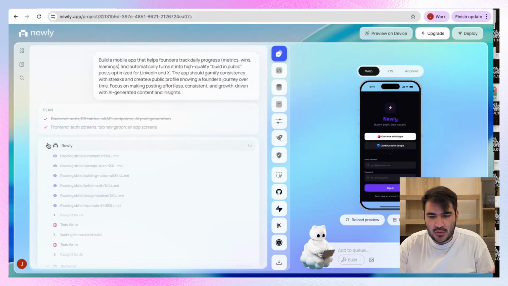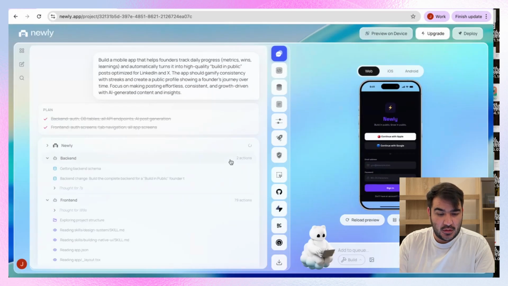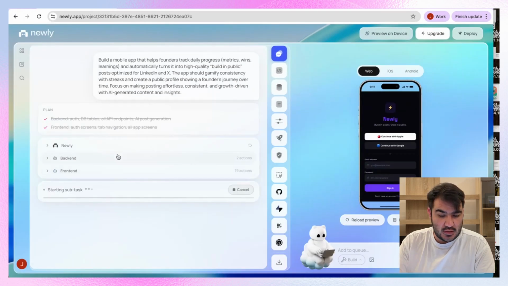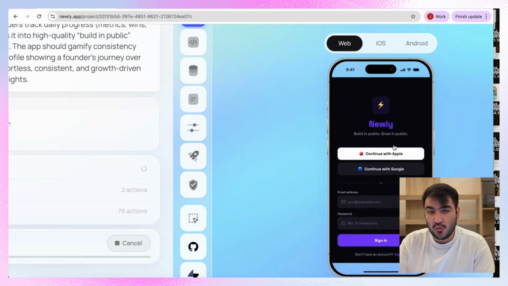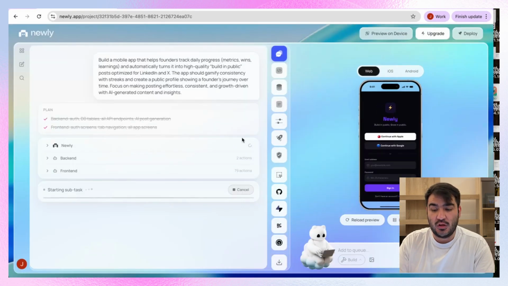Wow, my app is ready. It's called Newly. Okay, so: build in public, grow in public. That's amazing. It's still building, finishing the last task. But actually, I really like the design. The dark mode really matches the founder mood. All founders and technical people really like this dark mode, the dark color. So let's wait for this to finish, and then we can test out the app.